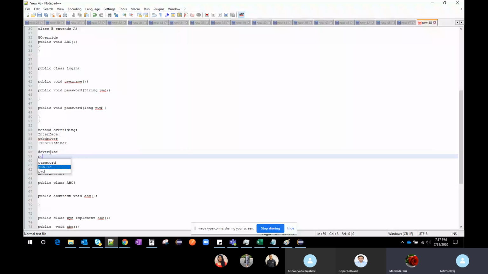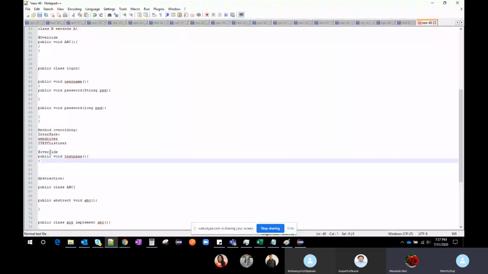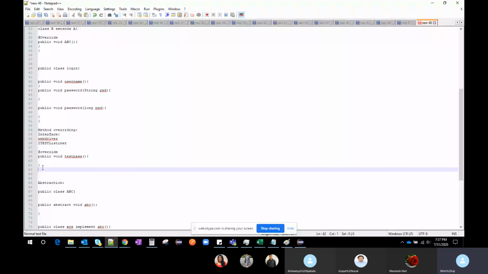So public void test pass. If it is test pass, what do you have to do? We will add some log files, okay? So that the test case is passed. Suppose if it is failed, okay, what do we have to do?